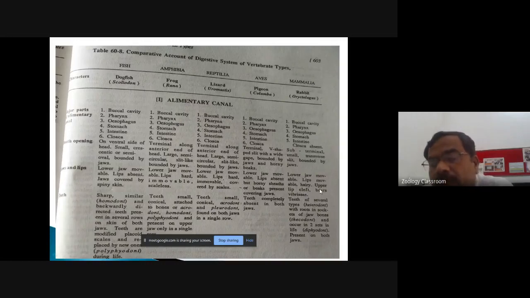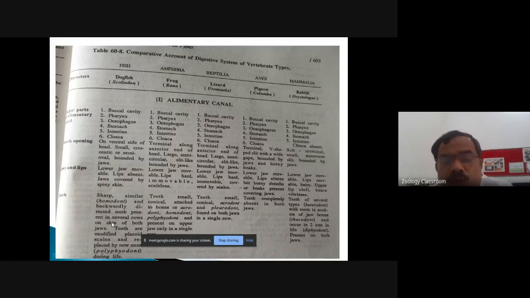In case of rabbit, the upper lip is showing the cleft or the notch, and it also bears the vibrissae, which are sensitive to the touch. Now come to the account of the teeth in all the classes. Teeth in case of the dogfish or in fishes, it is sharp. All teeth are similar, meaning homodont, and backwardly directed teeth.